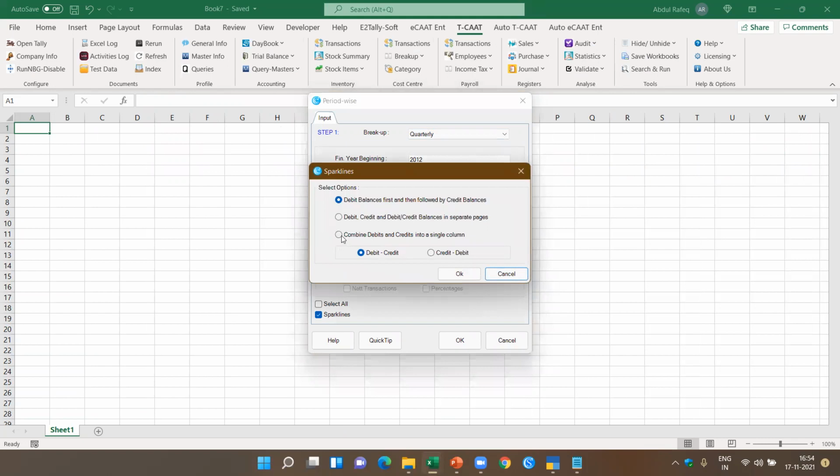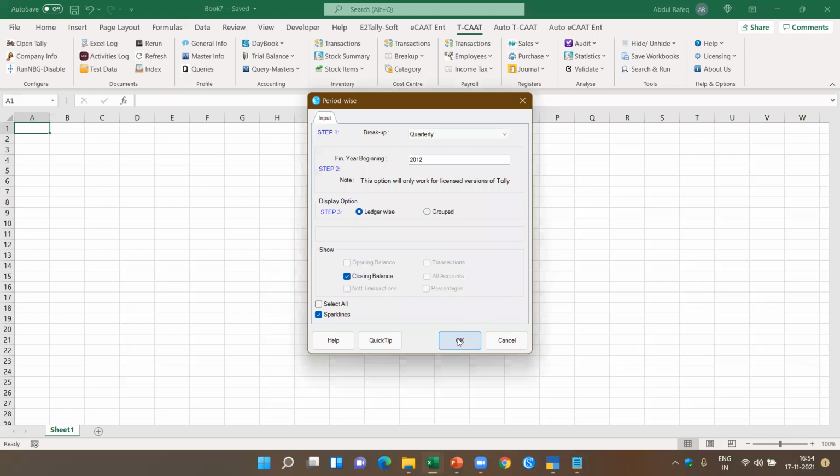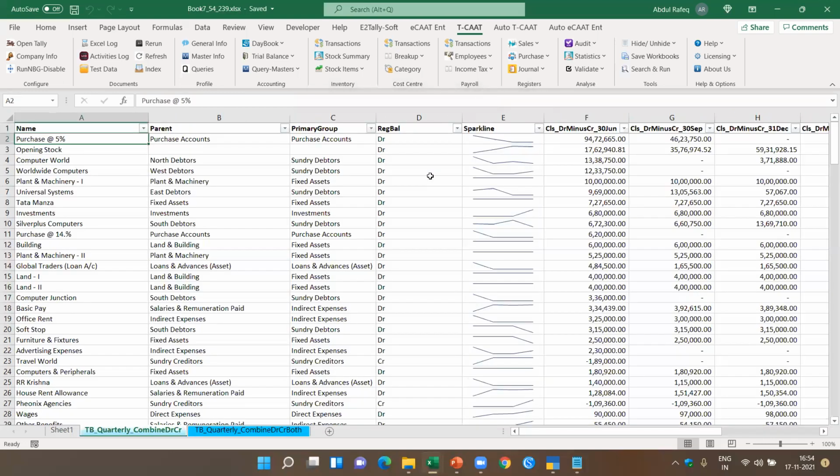Now I'm going to combine the debit and credit into a single column. So in this case, it will take debit minus credit, and based on that you'll get the figure. Not only that, we also added a new feature here called regular balance, which means based on the primary group, we know which accounts are supposed to normally have a debit balance and which will have a credit balance. Based on this, it extracts the balance and intelligently applies the spark line.